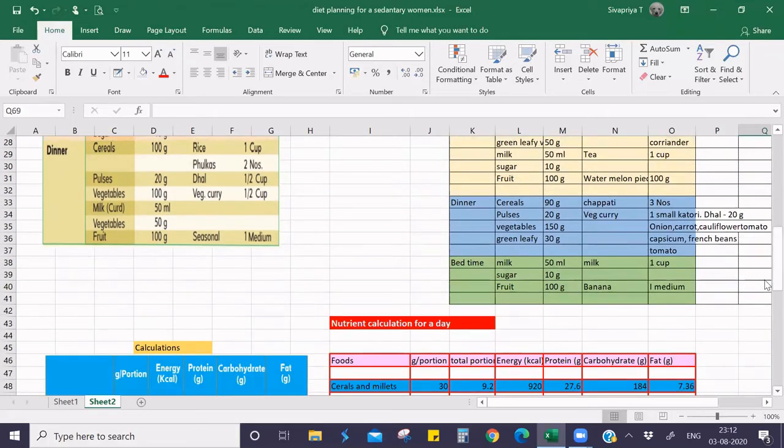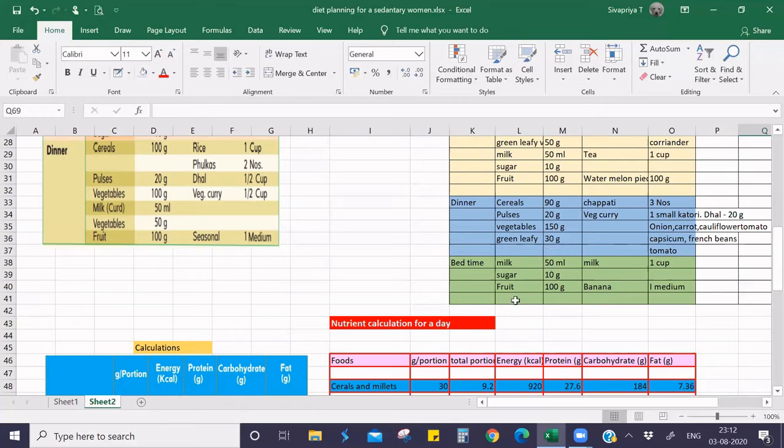Then coming to the dinner, I have given 90 grams of cereals, that is 3 chapatis. One chapati is 30 grams, so I have given 3 chapatis and veg curry. This veg curry contains dal, onion, carrot, cauliflower, tomato, capsicum, French beans. And these vegetables weigh about 150 grams, and green leafy vegetable is about 30 grams. It is nothing but coriander and curry leaf. Even you can add mint leaf.